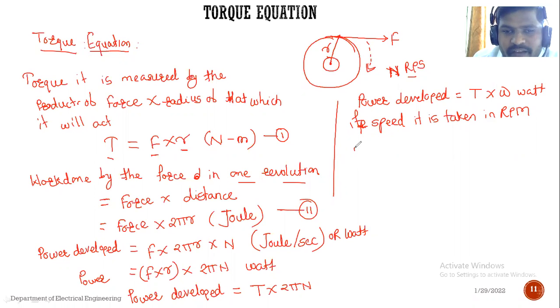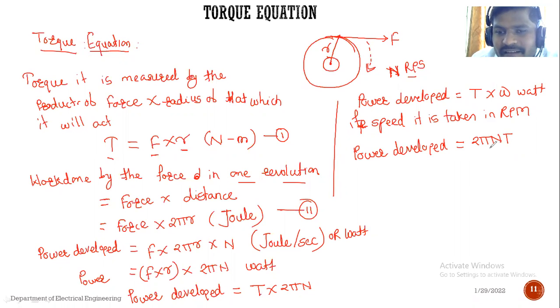So the power developed equation is equal to 2 pi n t. Look, 2 pi n and t. Since we are taking speed in revolution per minute, we divide by 60.